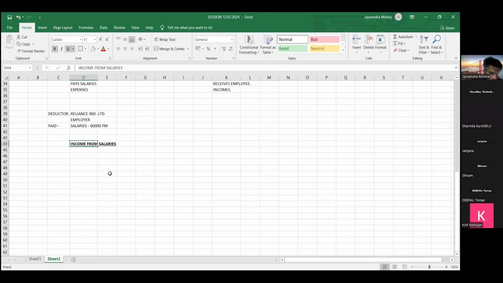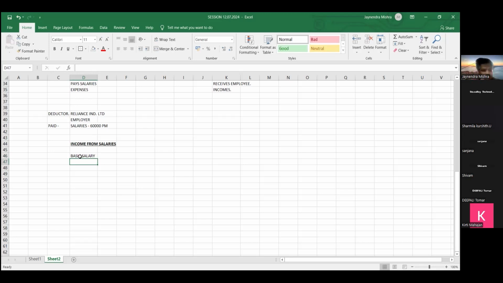Okay, let's continue, friends. 60,000 rupees per month we are paying salary to our employee. Now, friends, this 60,000 has different components, different bifurcation. What are the bifurcations? Like basic salary.